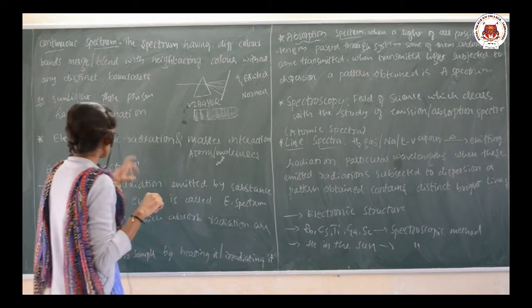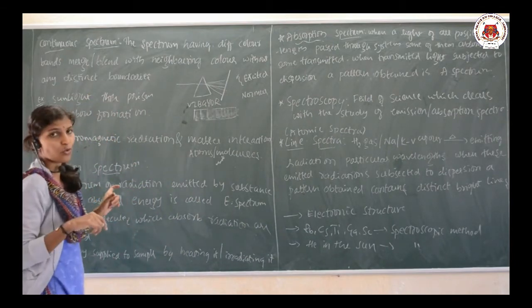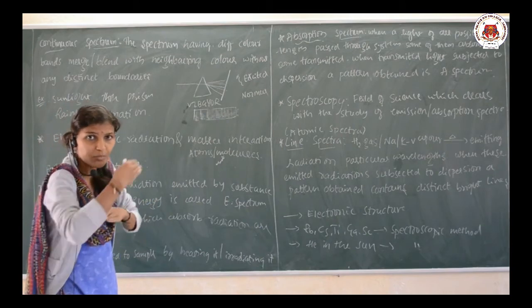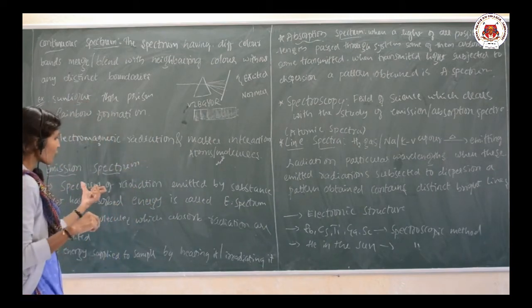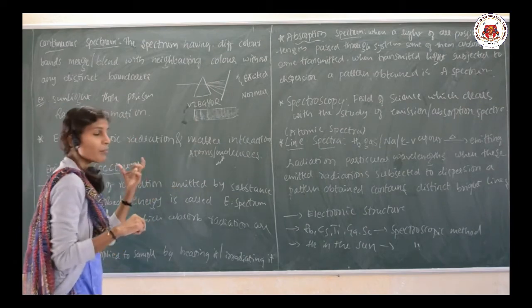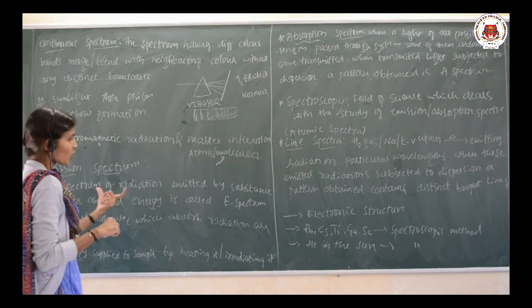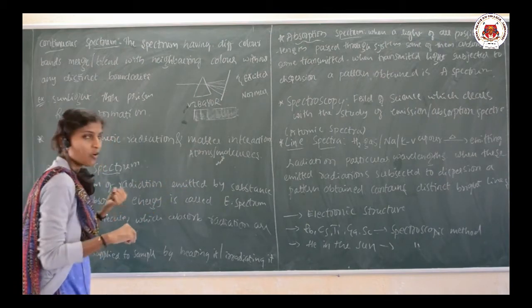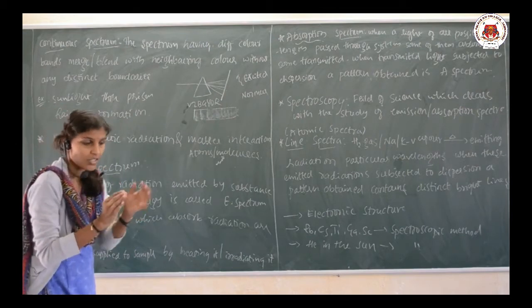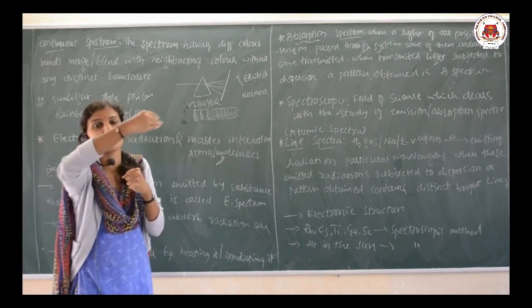So, this is regarding the continuous spectrum. Let us go for the emission spectrum. Emission means emitting. So, how is it formed? It is the spectrum of radiation emitted by the substance that has absorbed the energy. First, any system absorbs the energy, then it emits the radiation.